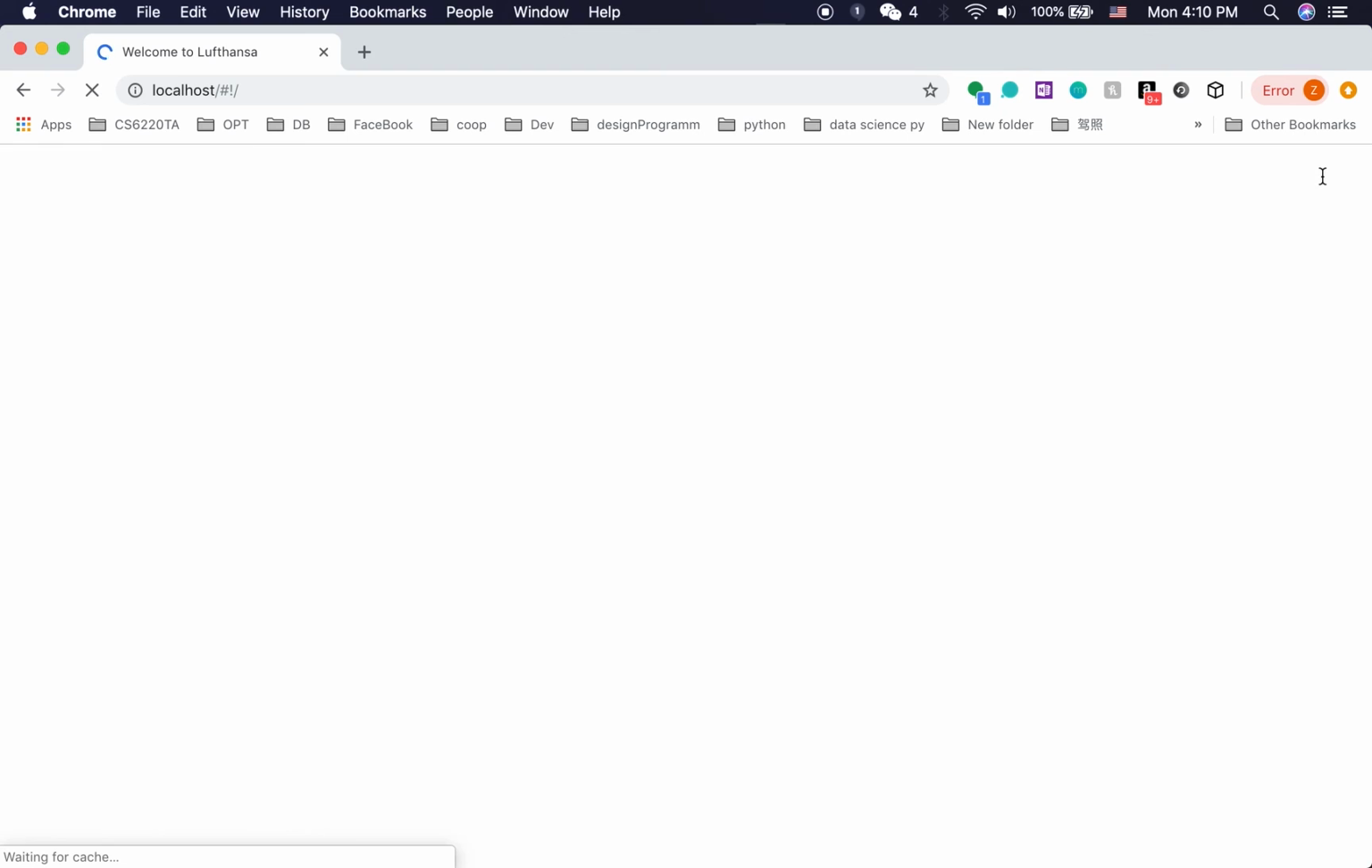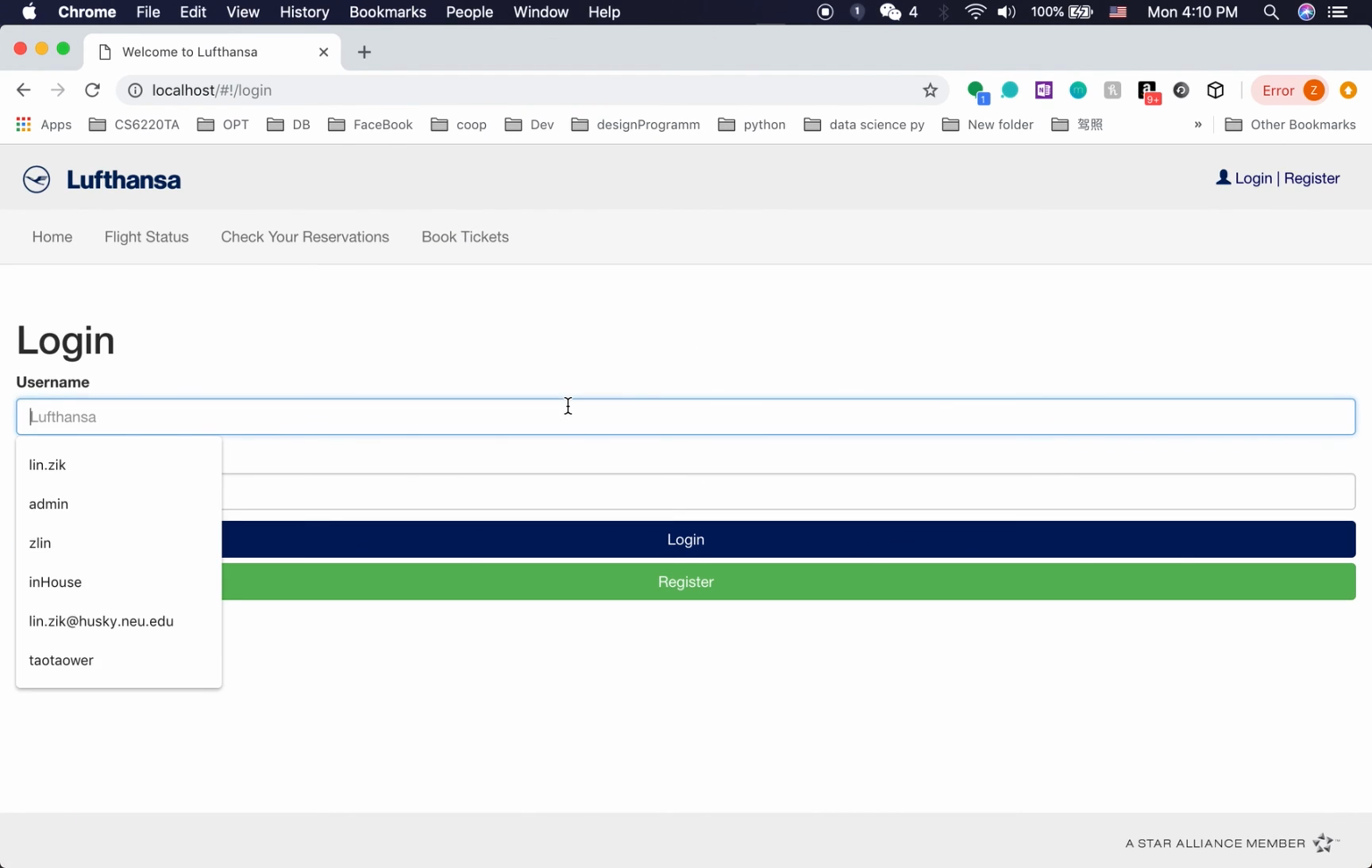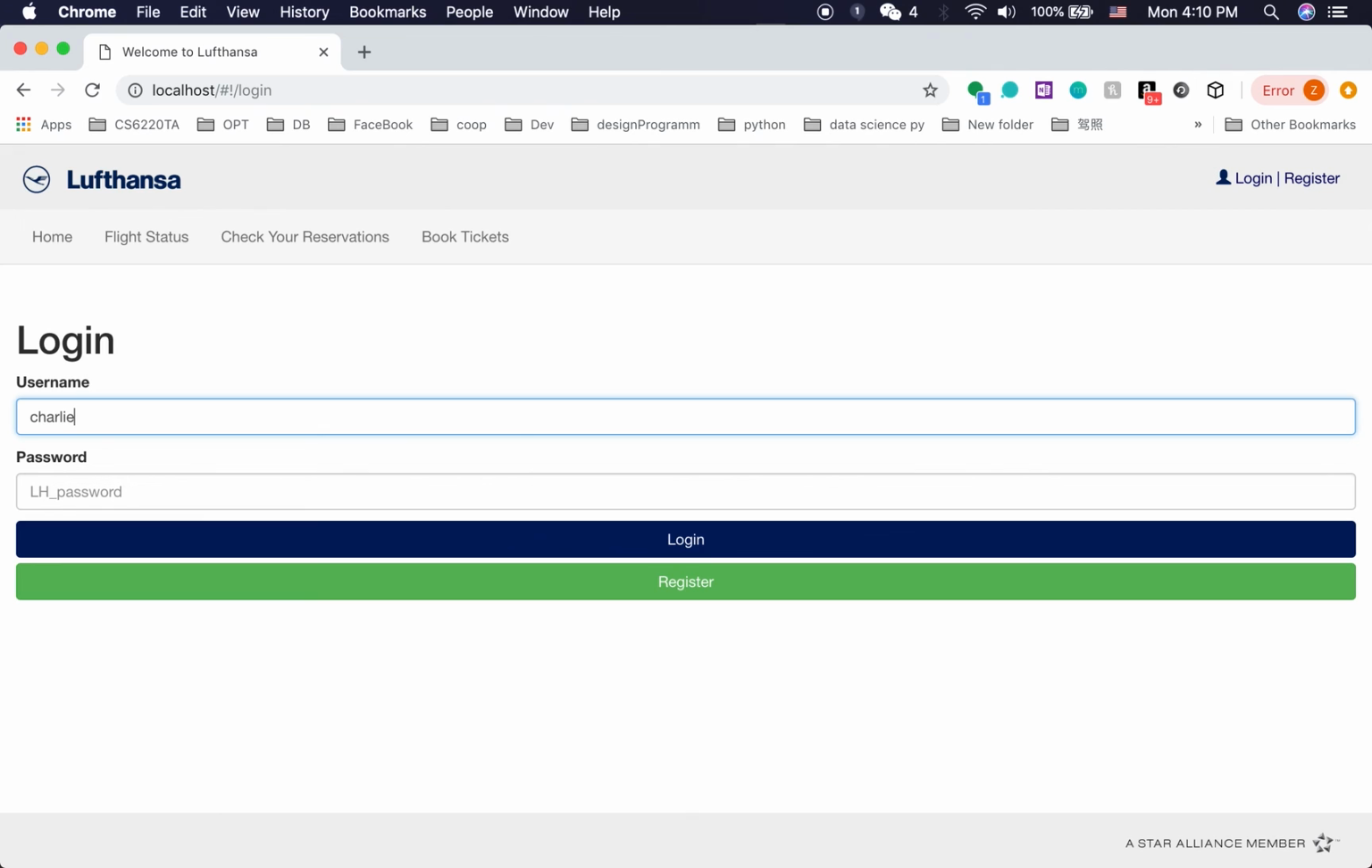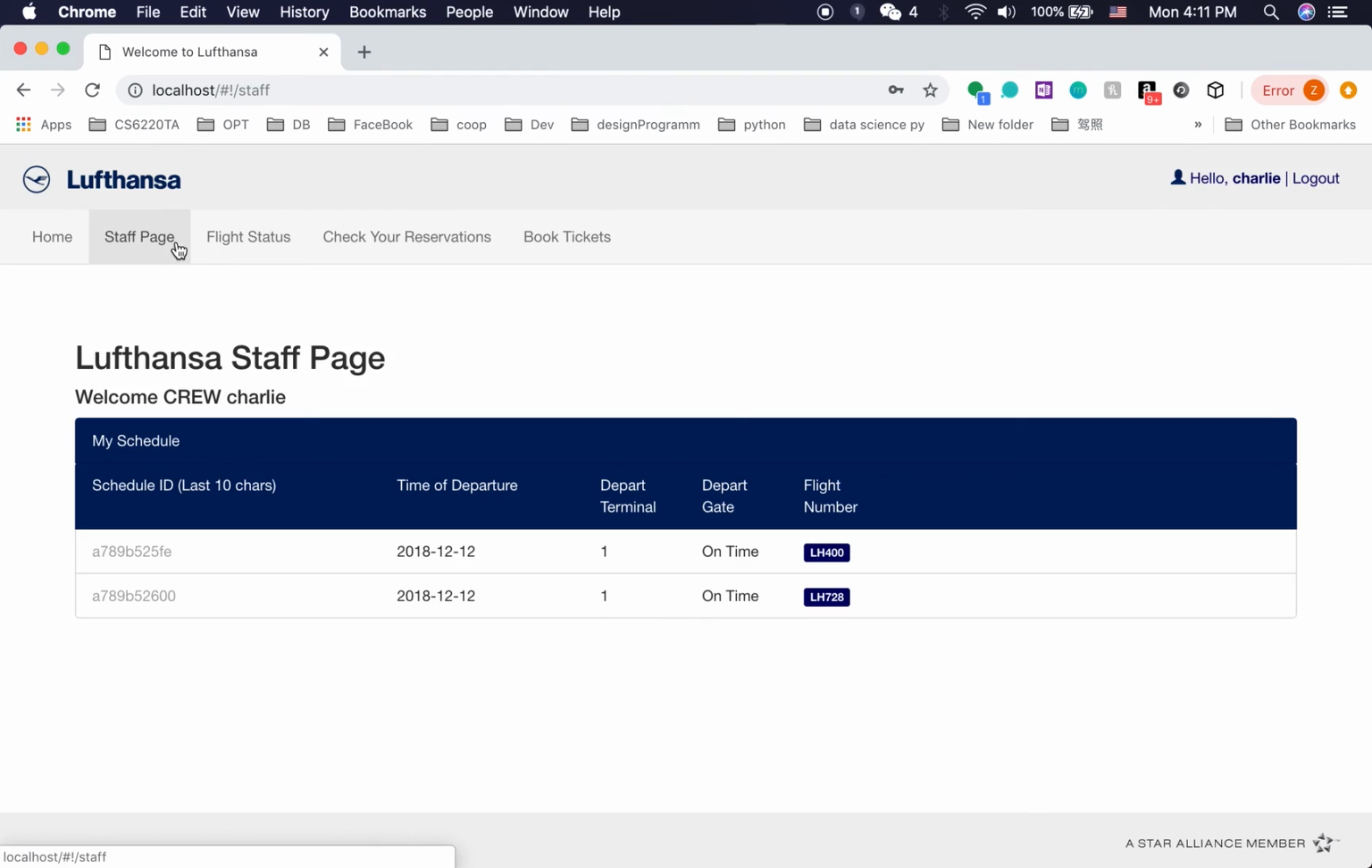Okay, we will log out. Then we log in as Charlie. As we can see, Charlie is a crew. As a crew, he doesn't care about who is going to take the flight, but what he or she really cares about is when she needs to get to the airport, which days he needs to show up at the airport. So he needs to check his schedule. And he also can book tickets and check their reservations.